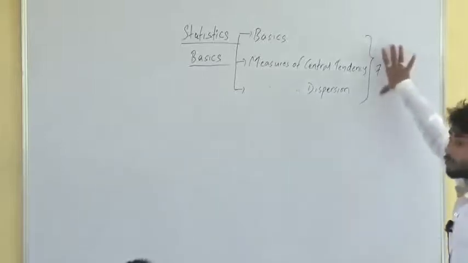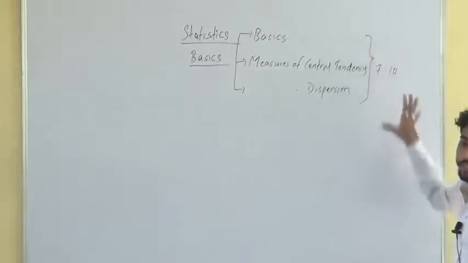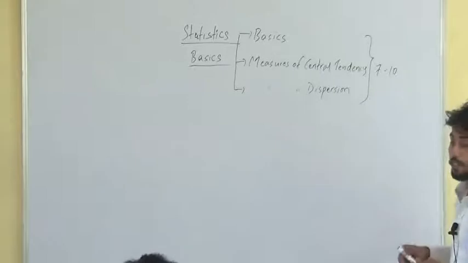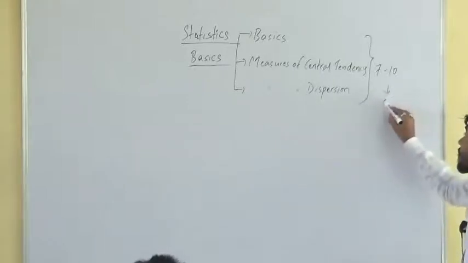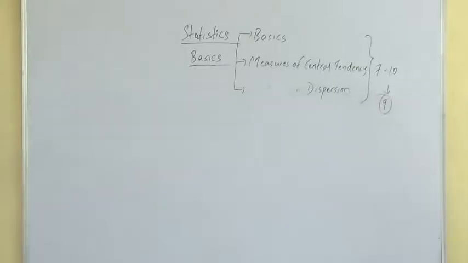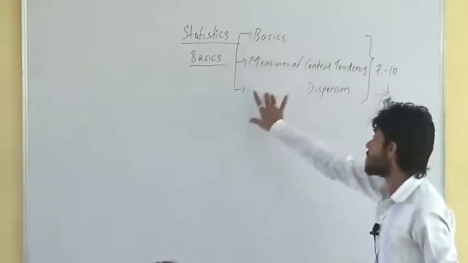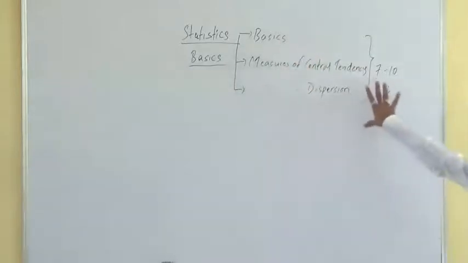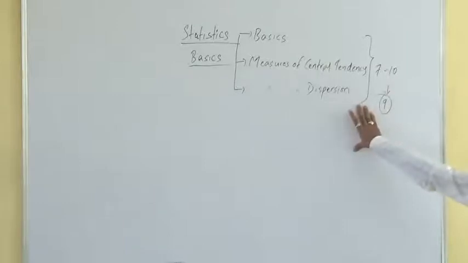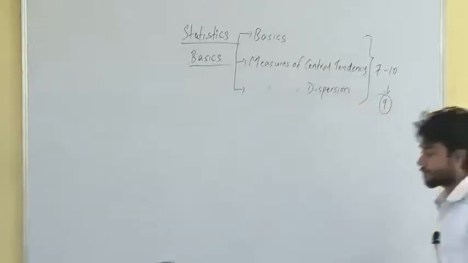If you see the December 2014 question paper, they had given exactly 9 questions from these 3 units. So this becomes a very important chapter, and not that difficult.